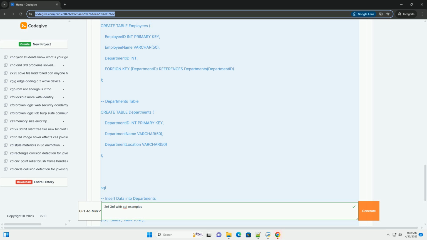2NF, second normal form. Definition. A table is in 2NF if it meets the following conditions. 1. It is in 1NF, first normal form. 2. All non-key attributes are fully functionally dependent on the entire primary key. In other words, no non-key attribute depends on only part of the primary key.